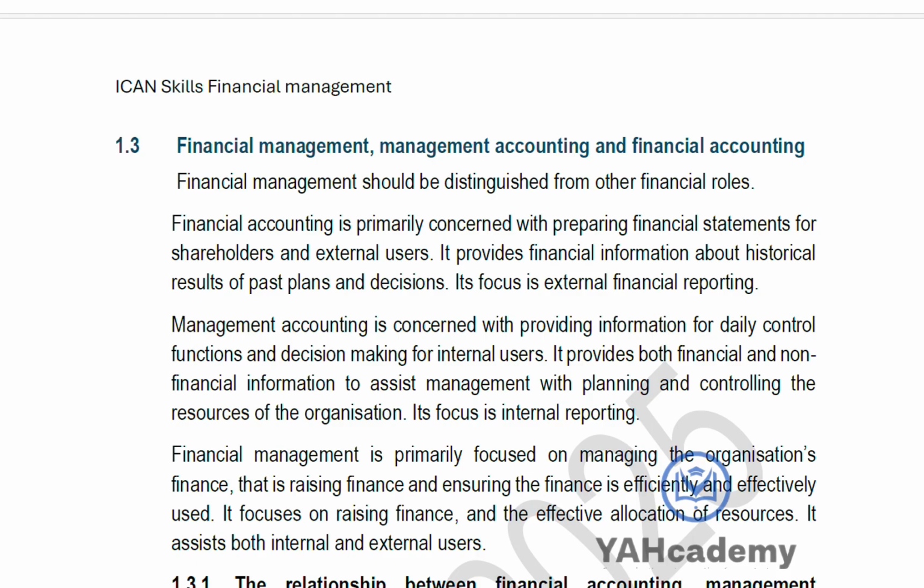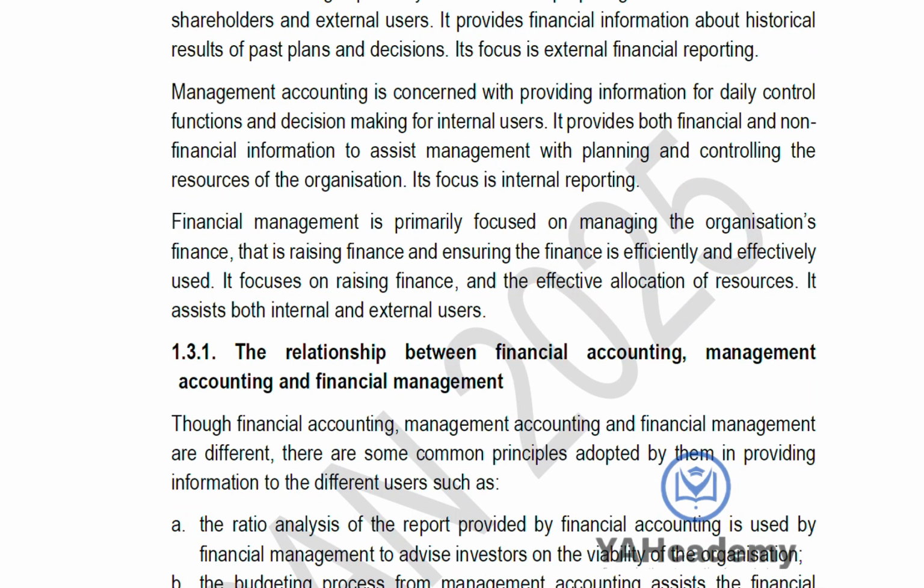Then management accounting is concerned with giving management information for them to make decisions, how to plan, giving them information to plan their resources, and to manage and control their resources, and it is usually internal reporting. Then financial management itself is focused on how an organization manages its finances, raises finance, and uses it efficiently and effectively. It is concerned with raising of finance and effective allocation of resources. Its focus is on both internal and external users.